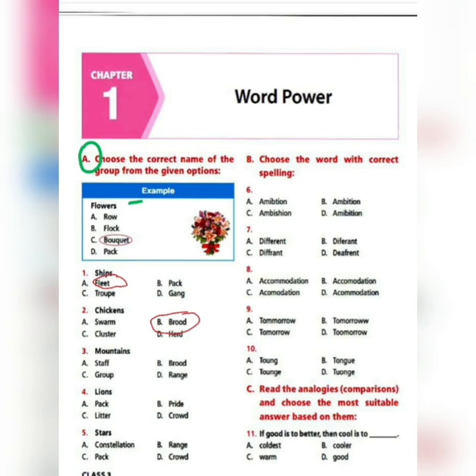Number 3, mountains. Options are A, staff. B, brood. C, group. And D, range. So a group of mountains is known as a range. We say a range of mountains. So we will circle this one.